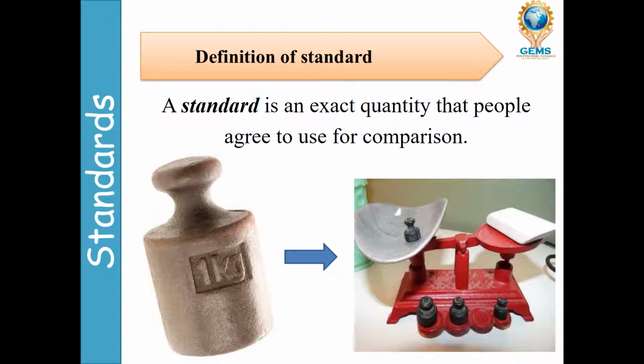It is used for buying things. If you want 200 grams, you can get it from the shops. So this is a standard. A standard is an exact quantity that people agree to use for comparison.